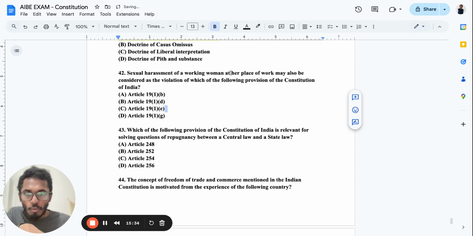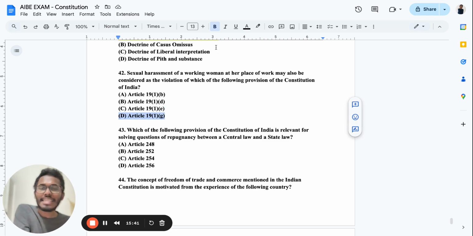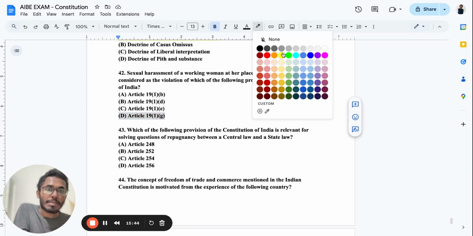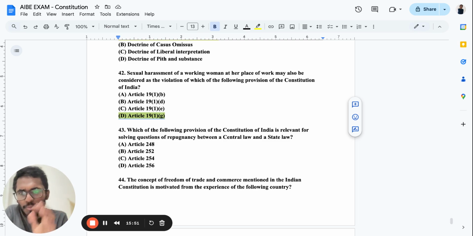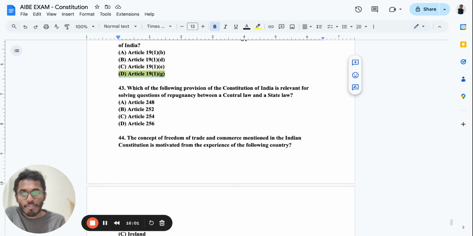The sexual harassment of a working woman at her working place may be considered in violation of which of the following provisions? It is Article 19(1)(g). Why do I say 19(1)(g)? It basically tells that you have the freedom to do your business. What kind of business you can do? Your own trade or business. So if there's sexual harassment at a workplace, do you think that person can effectively do his trade or business? No. So Article 19(1)(g) is the right answer. Which of the following provisions of the Constitution of India is relevant to solving the question of repugnancy between central and state law? It is very simple. It's Article 254.